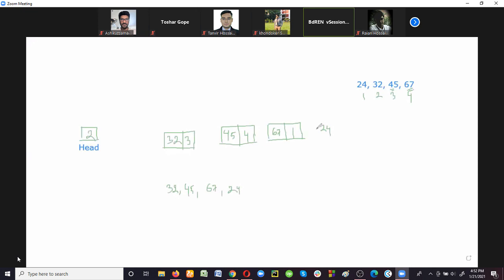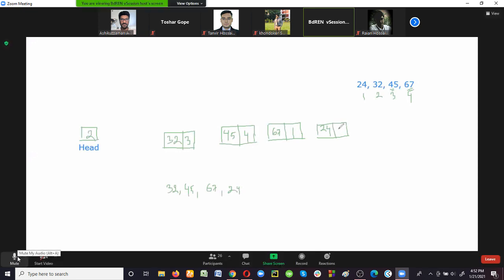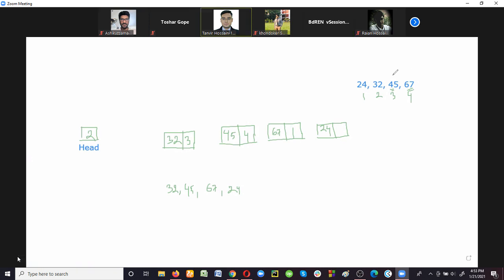So this is 24, and look at this. How many data elements have we already stored? 4 data elements, right? So what should be the value of this pointer? Which address should we assign here? Null, or we can simply write 0.